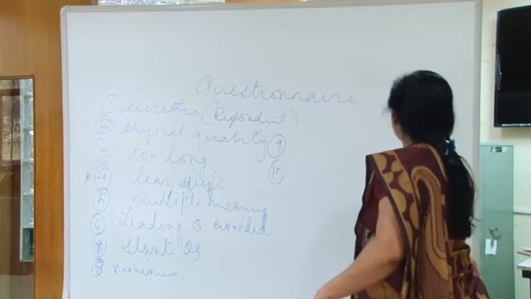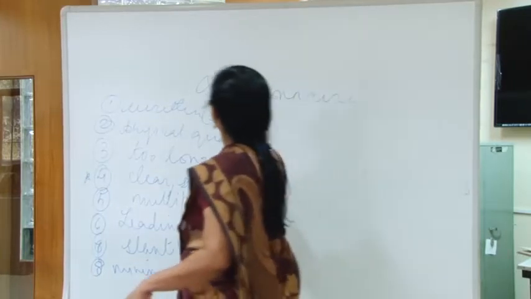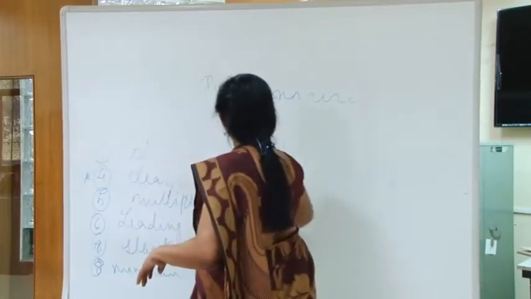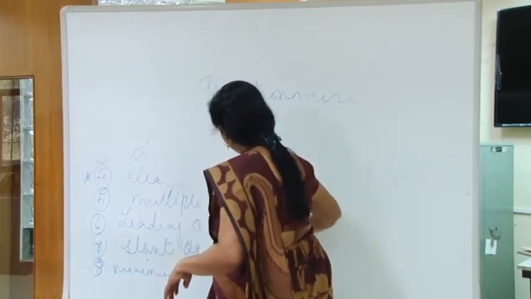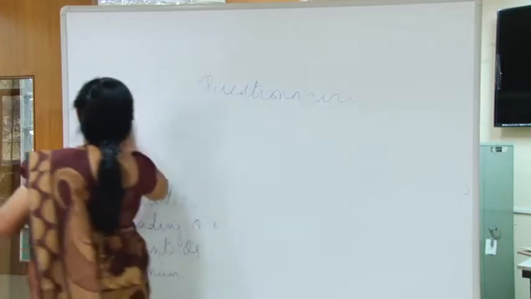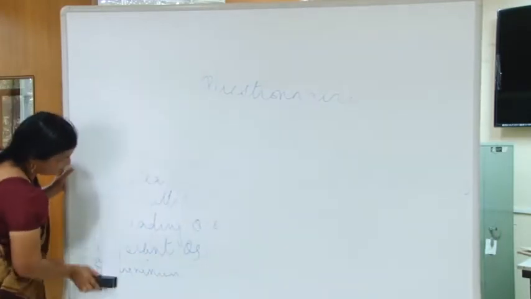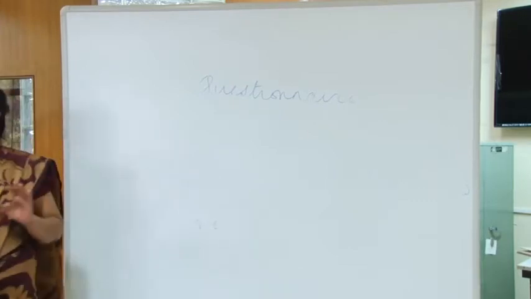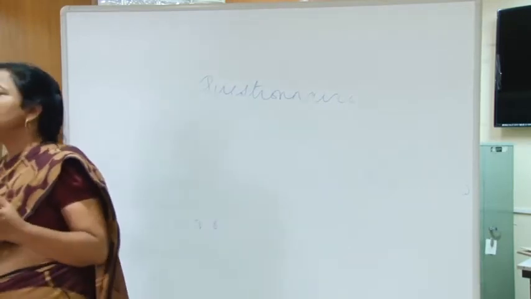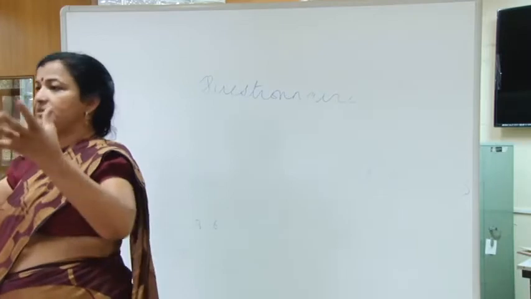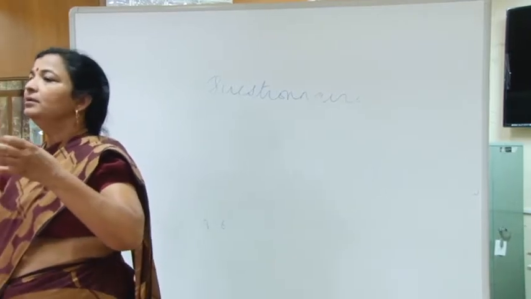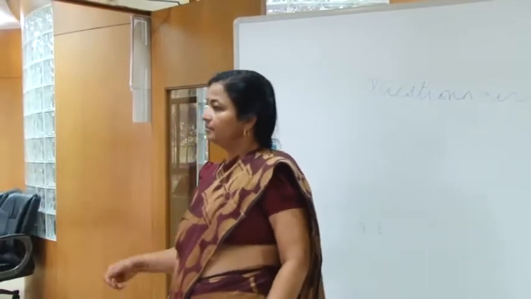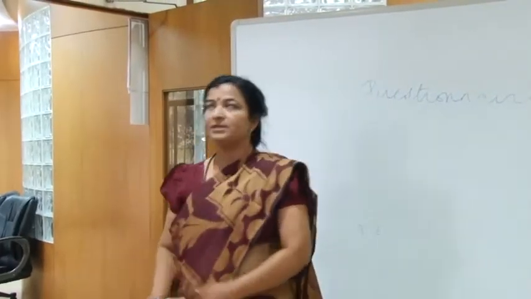Now what are the advantages of a questionnaire? Where can it be used? The first and foremost utility of a questionnaire is that when the society is diverse and the nature of the population is diverse, then the questionnaire is an effective tool of getting data for the researcher.